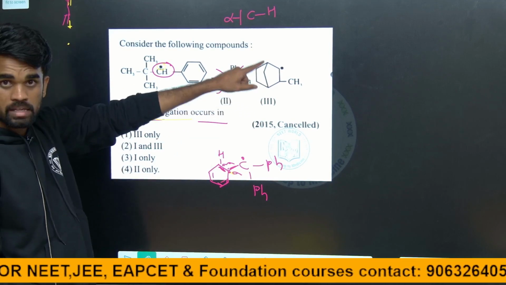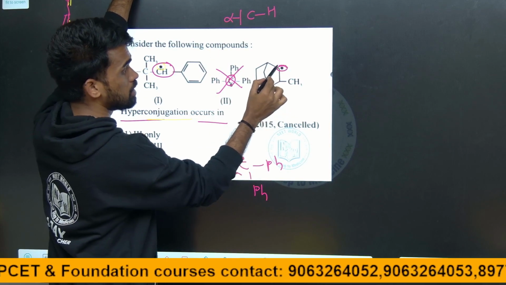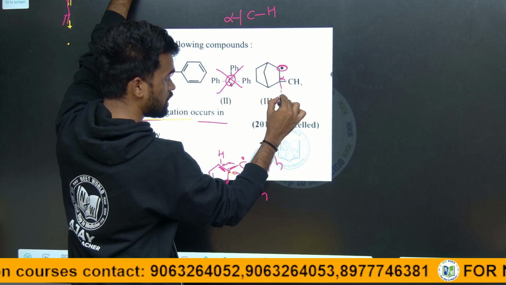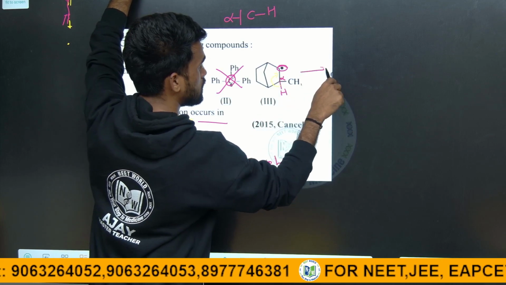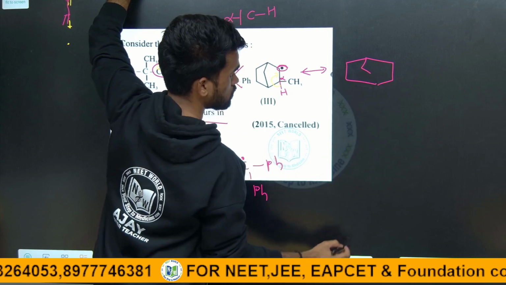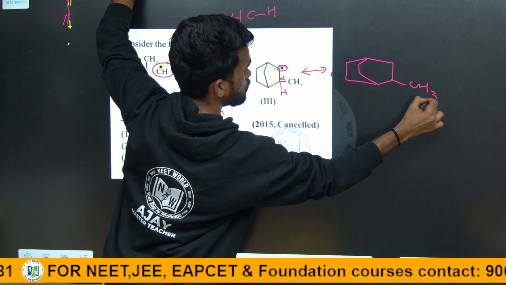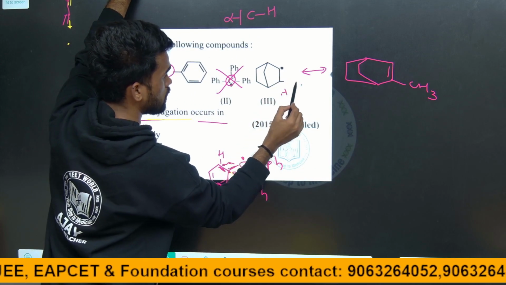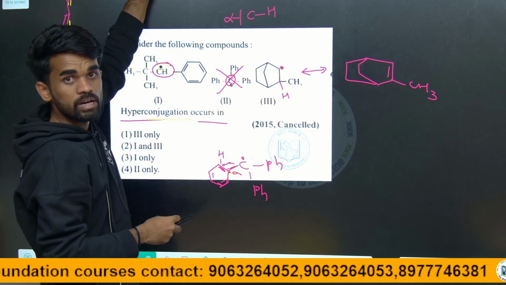And for this one, you can see this is the alpha carbon, a carbon free radical. Adjacent to it we have a carbon with hydrogens, which can be called alpha hydrogens. Now hyperconjugation is possible like this, with CH3. When we write stabilization for a free radical, how many electrons are required to make a bond?